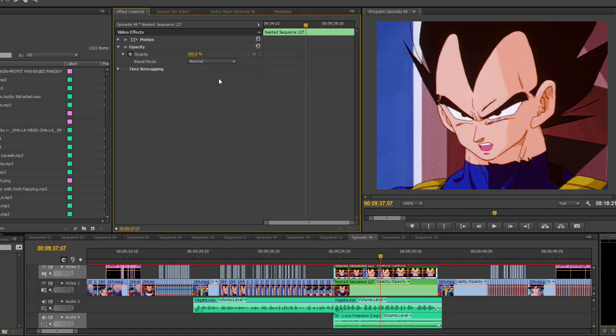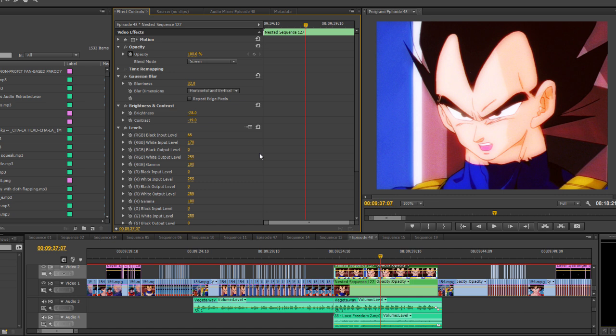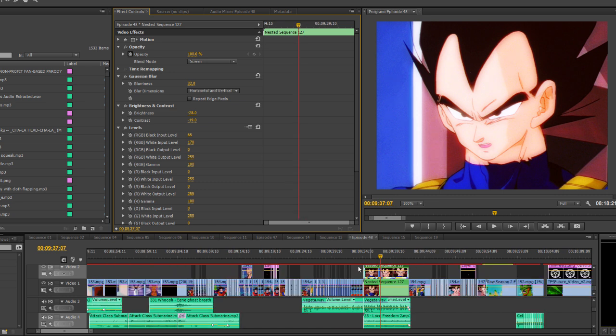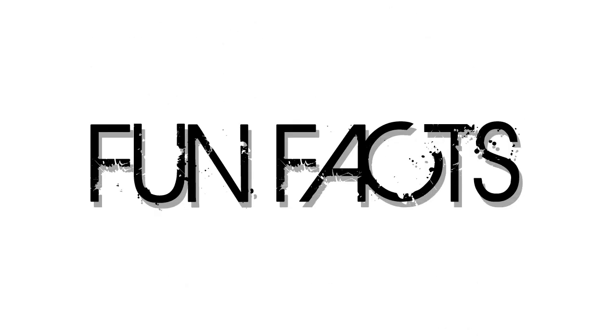For this shot of Goku Vision, as we like to call it, I blurred it, messed with the brightness and contrast, as well as the levels, and took down the opacity a bit. I then set the blend mode to screen. Wham bam arigato ma'am, that's visual effects! Lots of fun ones this time around. Oh, and speaking of fun, fun facts!